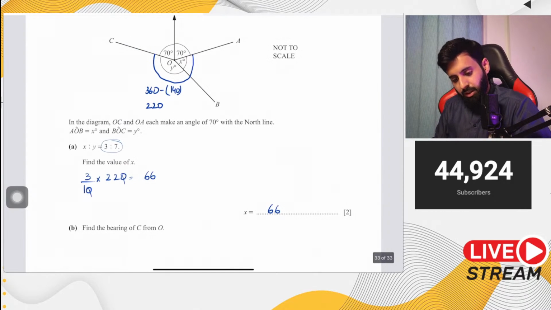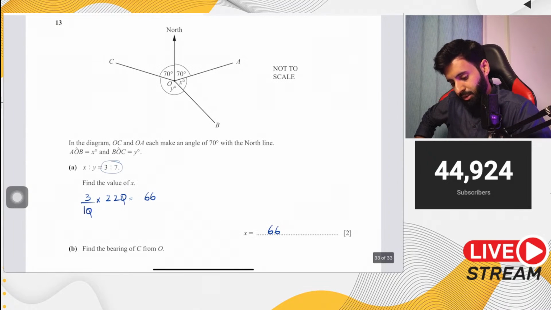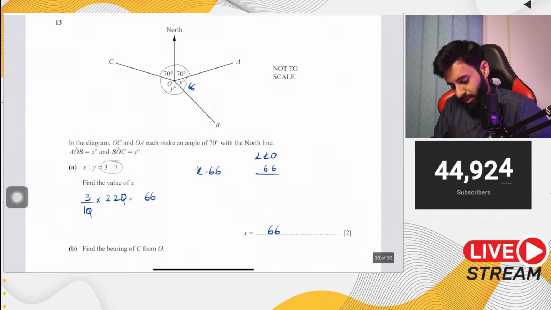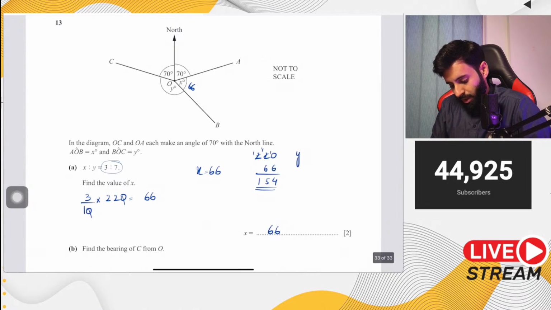Okay. Now what about part B? Part B says find the bearing of C from O. Now in order to find out the bearing of C from O, we have all the relevant information. Now that we know what x is equal to, 66, we can find out y. In order to find out the value of y, we can do 220 minus 66. Okay, let me double check. 220 minus 66, so that's 154. Okay, so that means y is equal to 154.